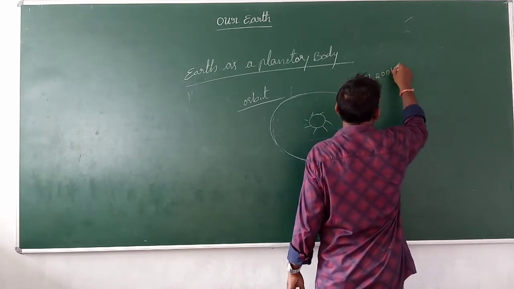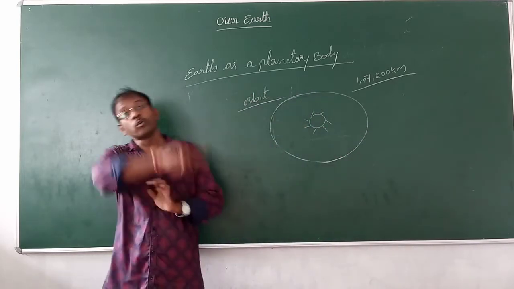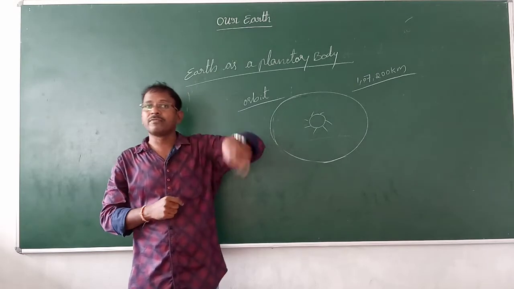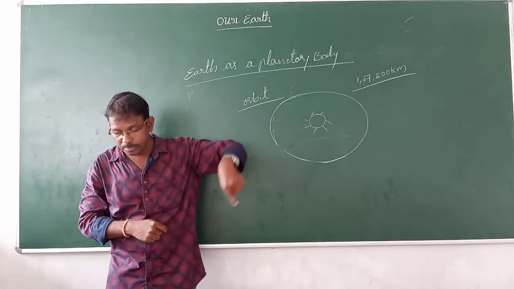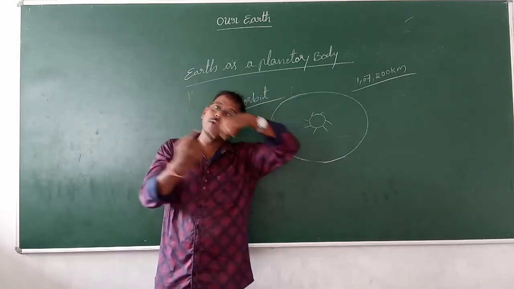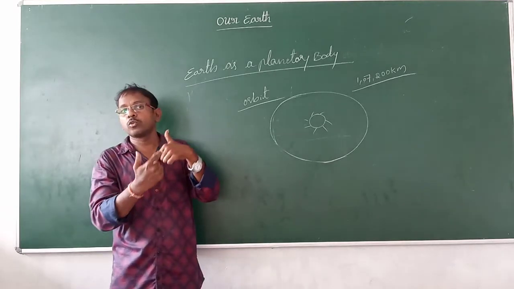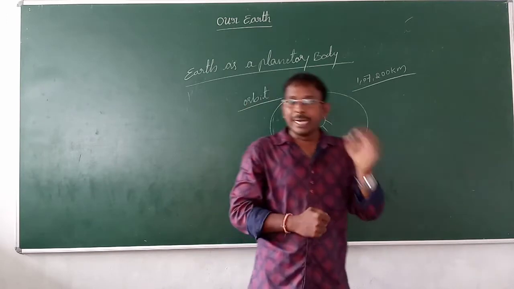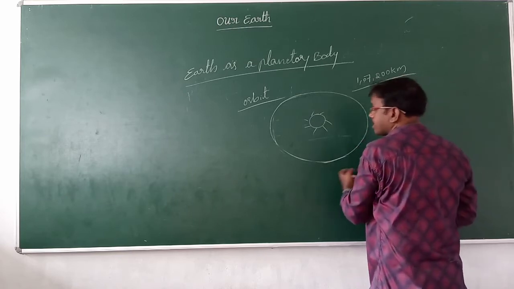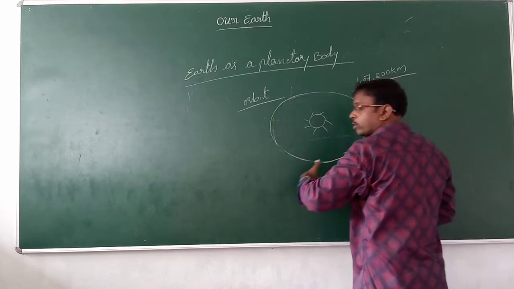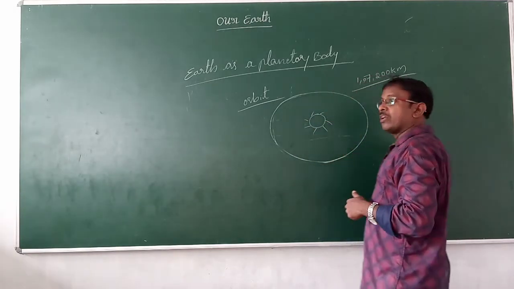1,07,200 kilometers per hour. This is the speed of Earth revolving around the sun. Earth is rotating itself at about 6,100 kilometers per hour. But it is revolving around the sun at 1,07,200 kilometers per hour. That is the Earth's revolution.